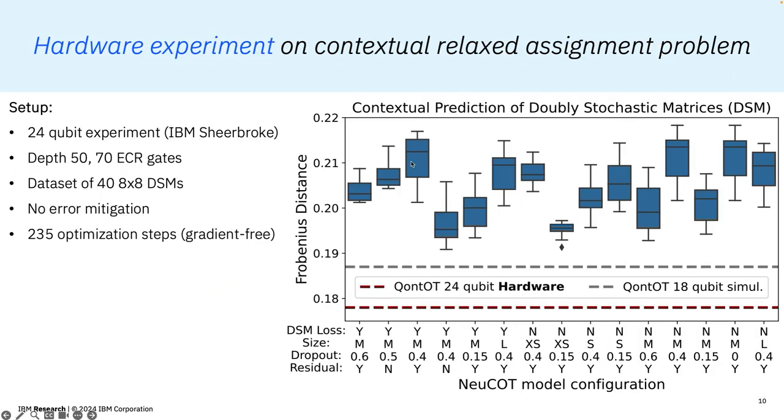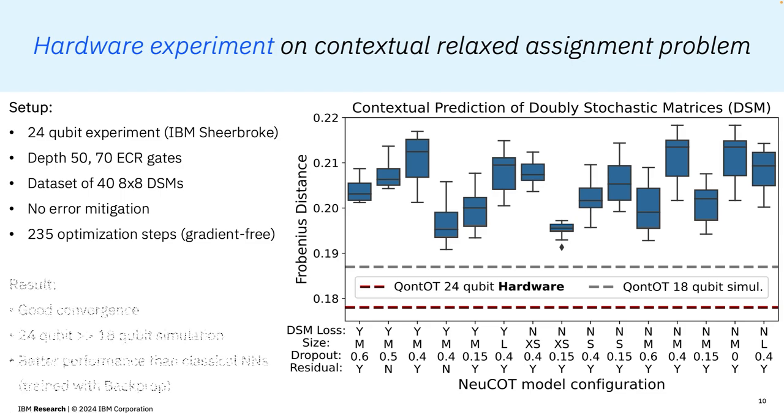We conducted this experiment on real quantum hardware and used 24 qubits on the IBM Sherbrooke device accessed via IBM Quantum Platform. The circuit had a depth of 50, used 70 ECR gates and a dataset of 40 DSMs of size 8x8. We did not use error mitigation since we used the sampler primitive, and we performed 235 optimization steps with Nevergraph, which took 13 days.